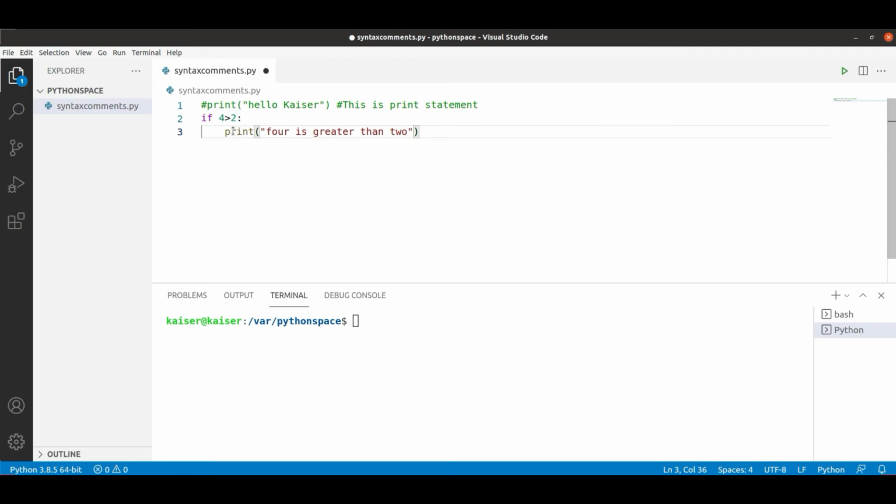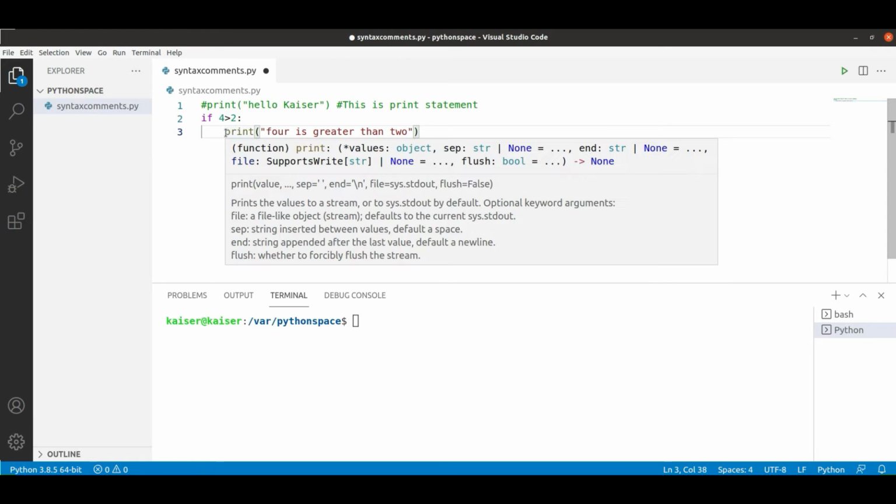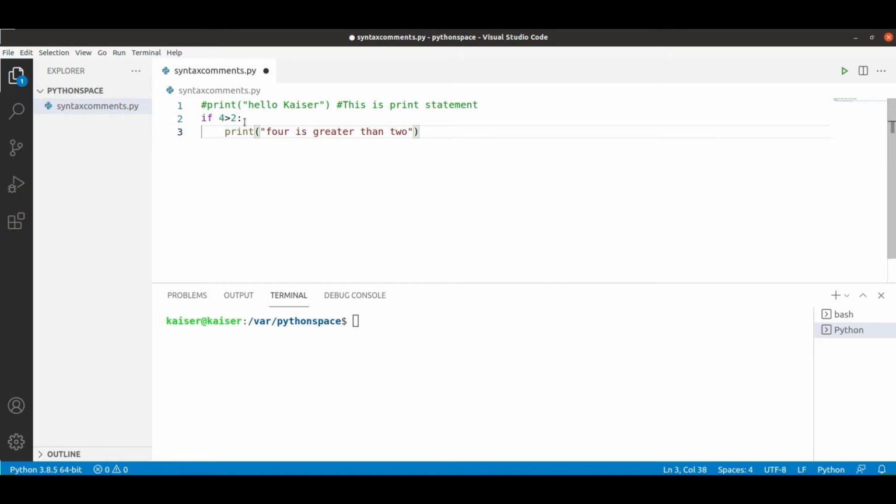If you notice, I have written a simple if condition and wrote the code. Make sure there is an indentation space to write that block of code. Here, there is a condition, colon, and a block of code. It's a simple print statement. This is more about syntax. That's what we are trying to do.